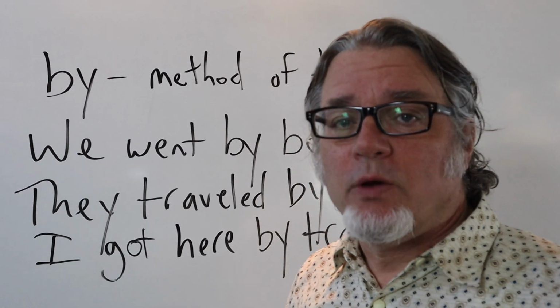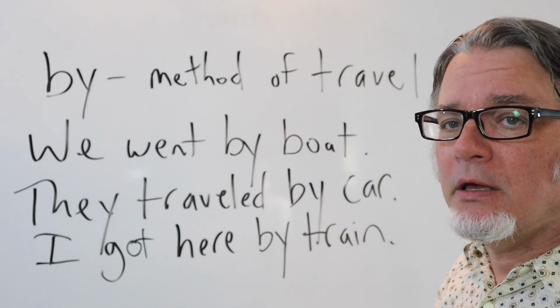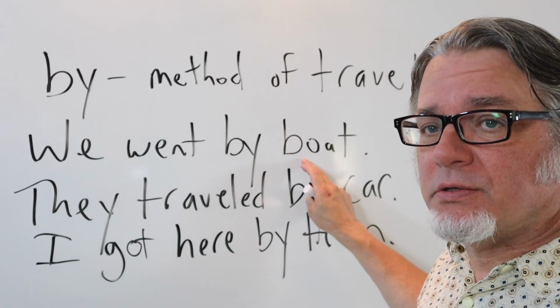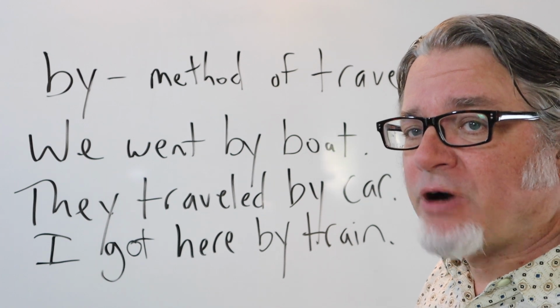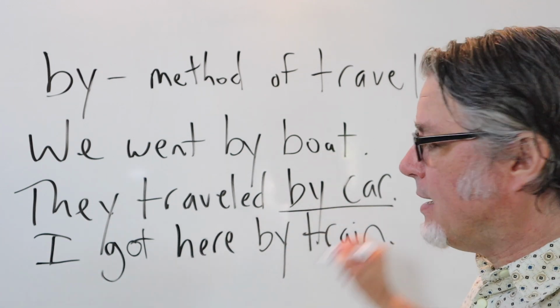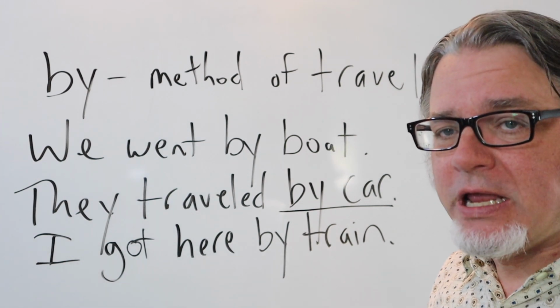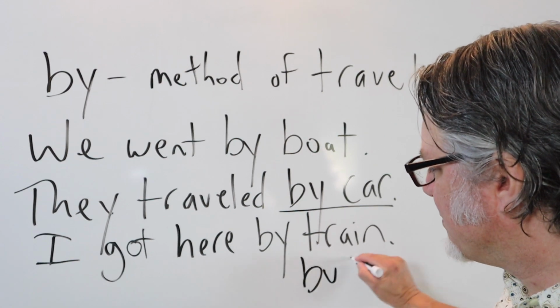You can use by when talking about a method of traveling. We went by boat. This is how we traveled. They traveled by car. I got here by train. Or I got here by bus.